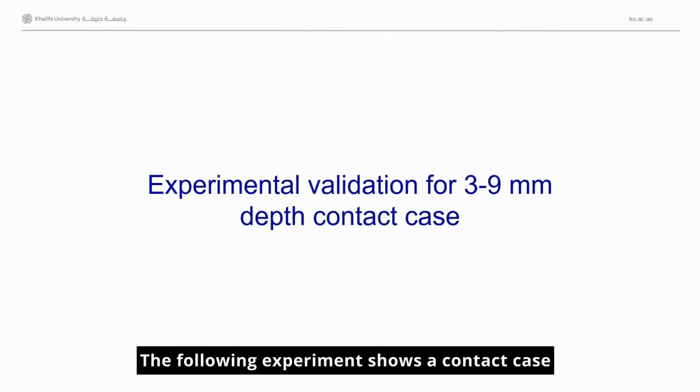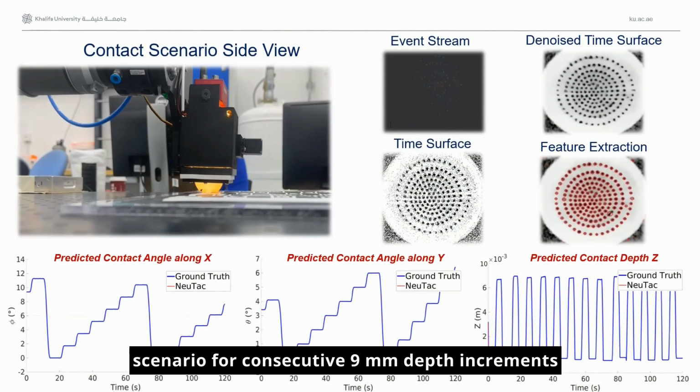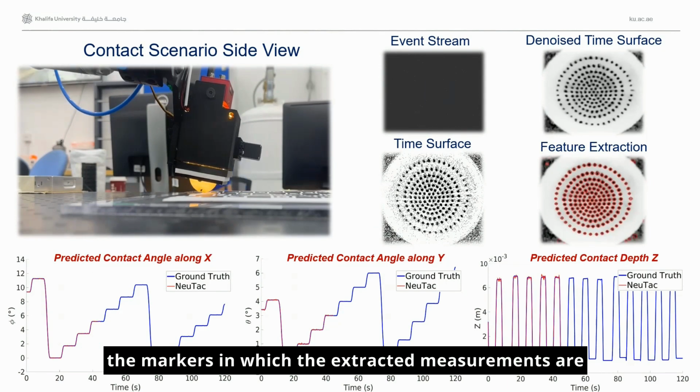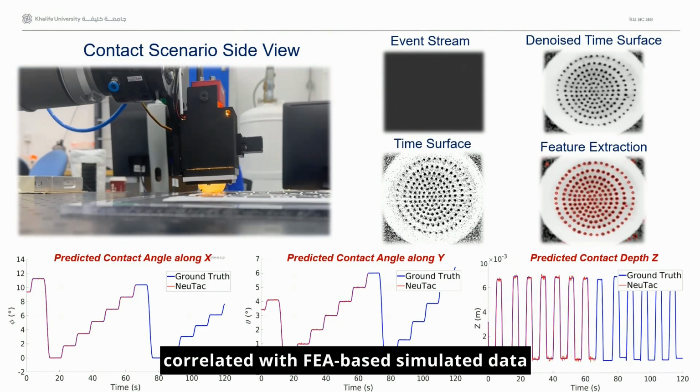The following experiment shows a contact case scenario for consecutive 9 mm depth increments. Our method demonstrates robust detection and tracking of the markers, in which the extracted measurements are correlated with FEA-based simulated data.